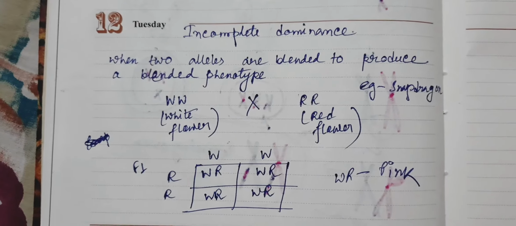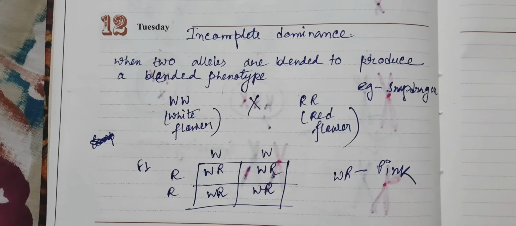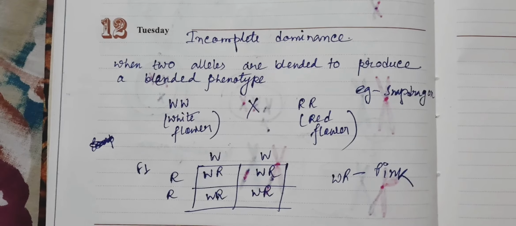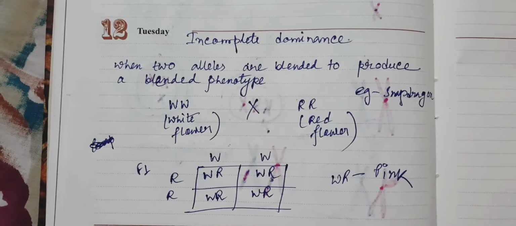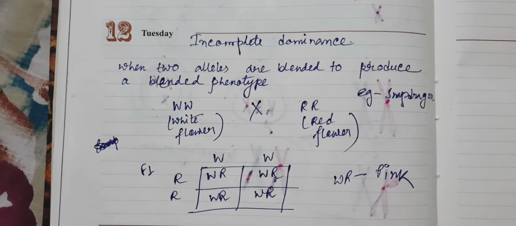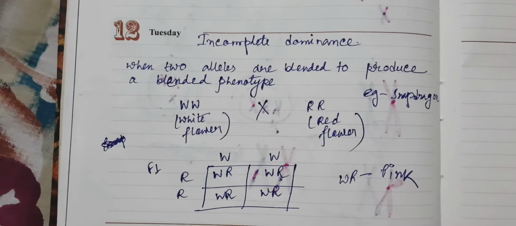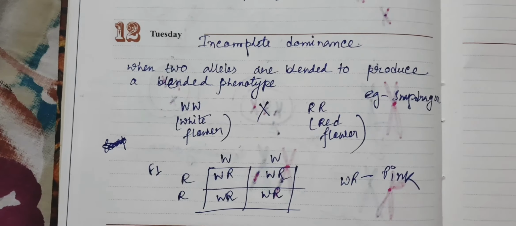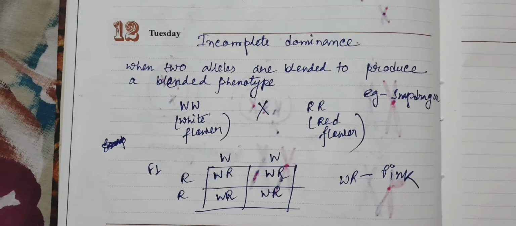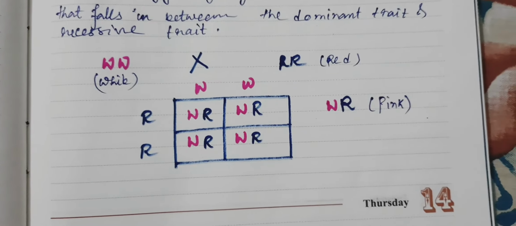Now, incomplete dominance. So what do we mean by incomplete dominance? It is a phenomenon in which the two alleles are blended to produce a blended phenotype. That means the heterozygous genotype produces a phenotype that falls in between the dominant trait and the recessive trait. You can see this kind of incomplete dominance in the snapdragon flower.